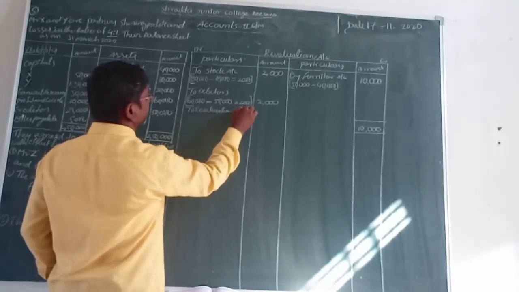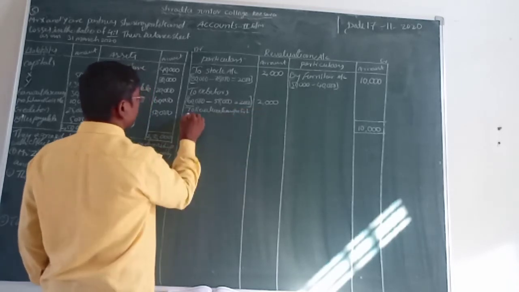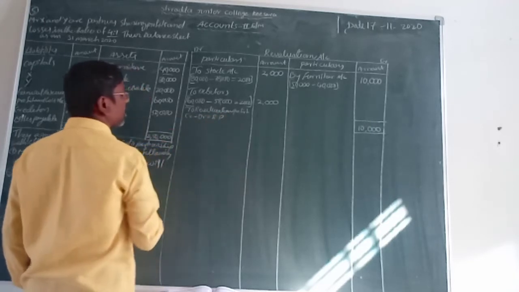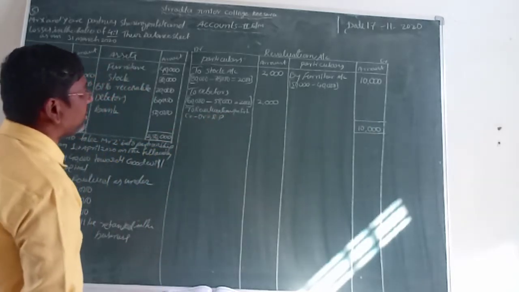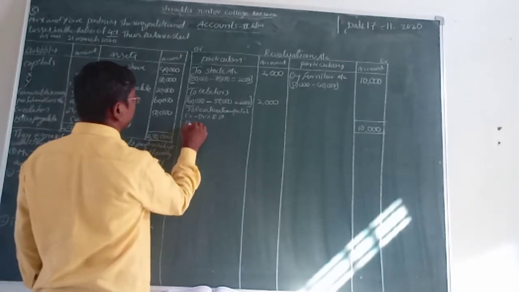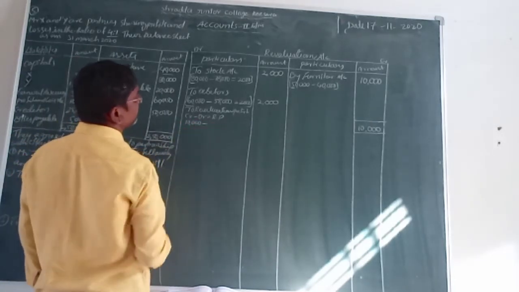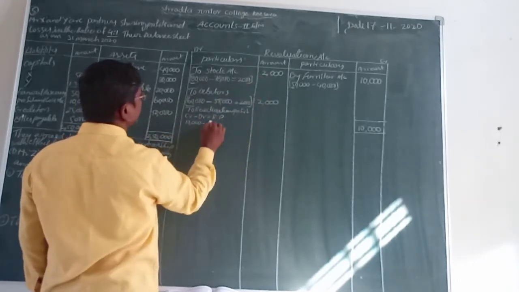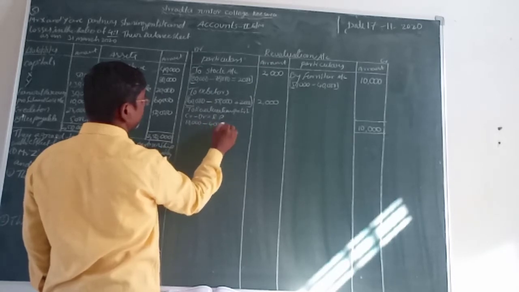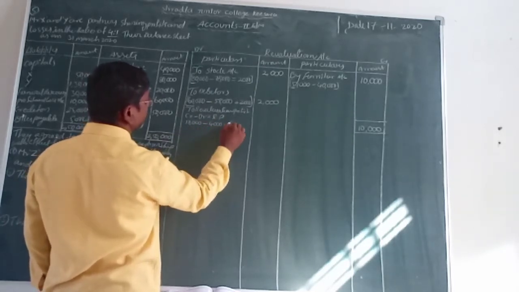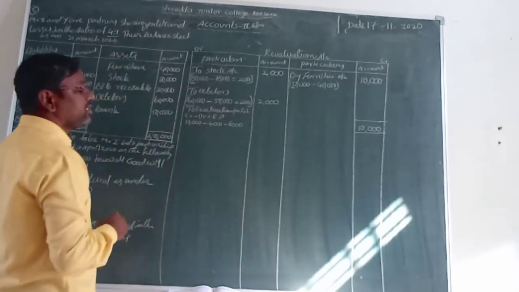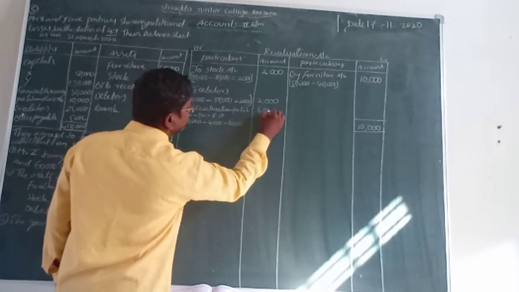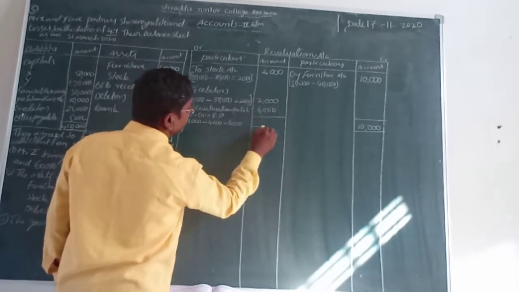Revaluation profit. How can we make that revaluation profit? Total credit minus total debit equals revaluation profit. RP means revaluation profit. What is the credit value of the revaluation account? 10,000 rupees minus the debit value of the revaluation account, 2,000 plus 2,000, how much? 4,000 rupees. That is 10,000 minus 4,000, equal to 6,000 rupees. 6,000 rupees is the revaluation profit.